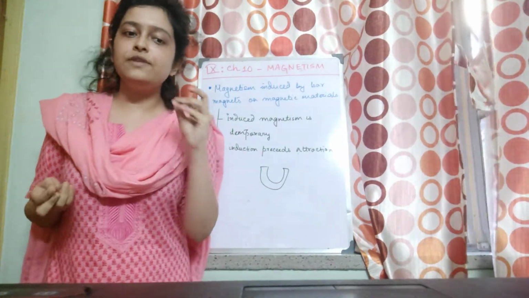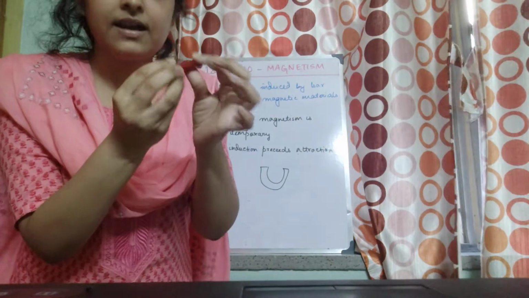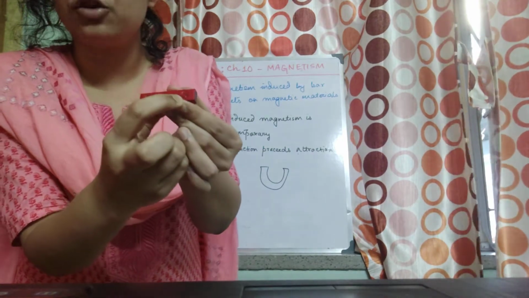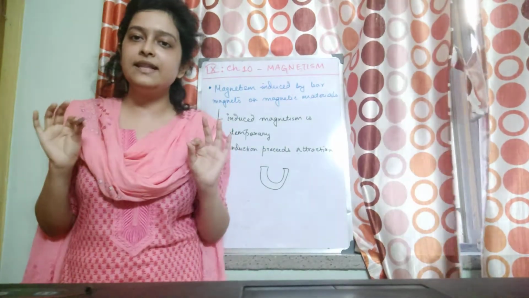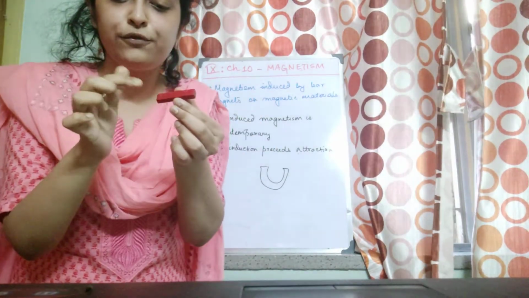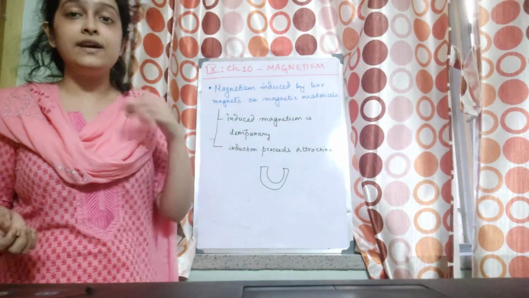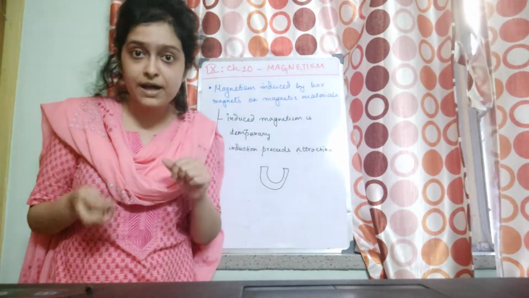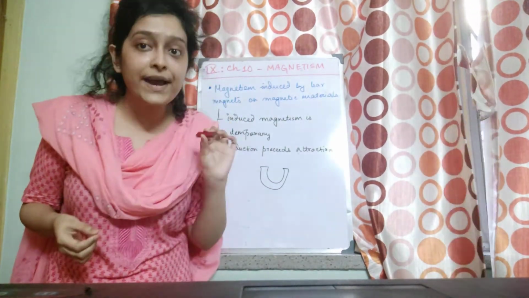So the strength of the magnet is maximum near the poles. Near the poles, it's written over here, North Pole, South Pole. The magnetic strength is maximum near the poles. It gradually decreases as we move towards the center of the bar magnet, right? Also, we have another definition of the pole. Remember, if I suspend a bar magnet freely using a string, where will it point?